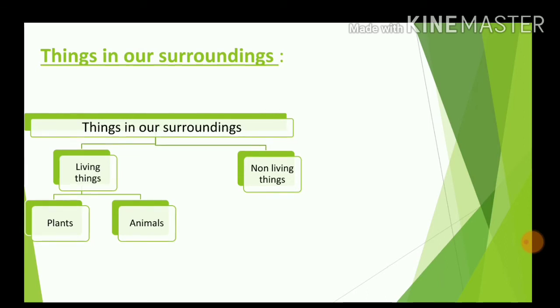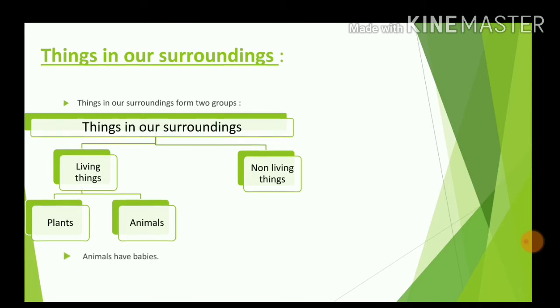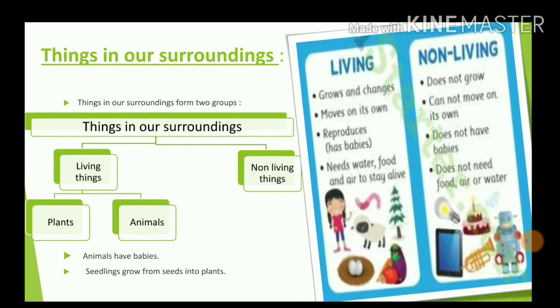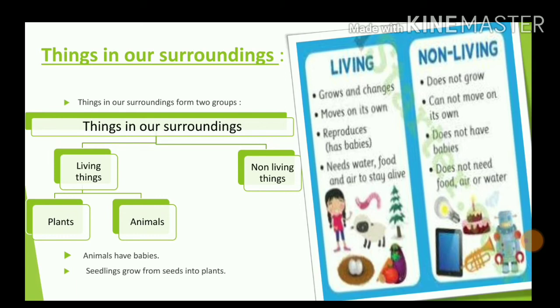Living things comprise plants and animals. Animals can have babies. Seedlings grow from seeds into plants. Characteristics of living things are they grow and they change. They move on their own. They reproduce, that is, they can have babies. They need water, food and air to stay alive.